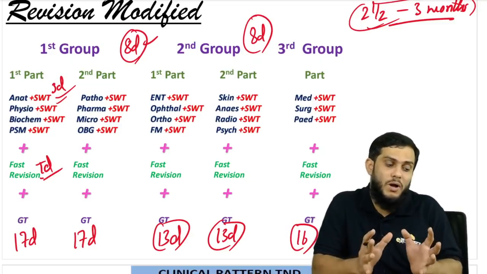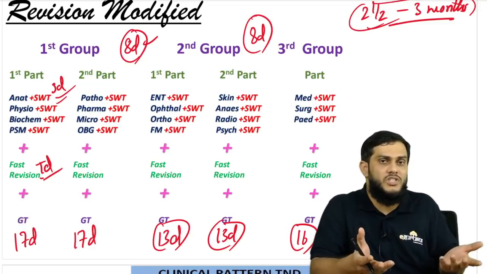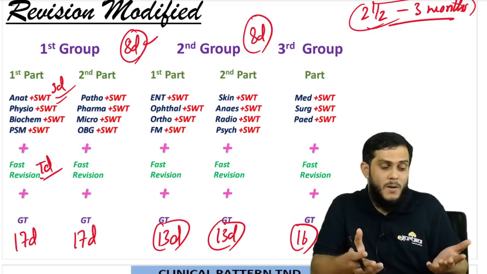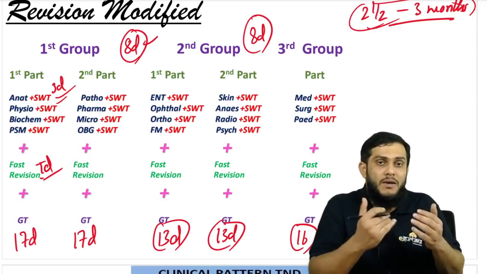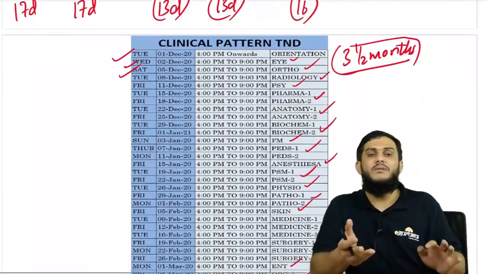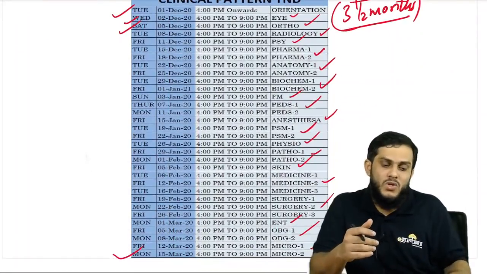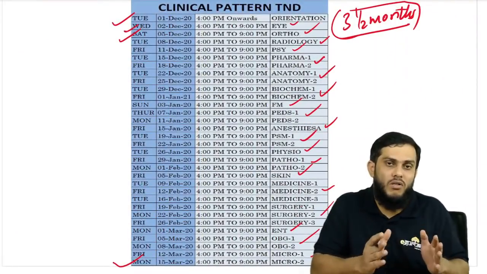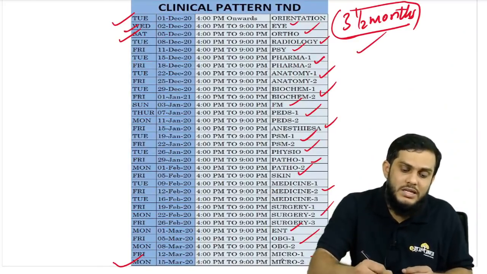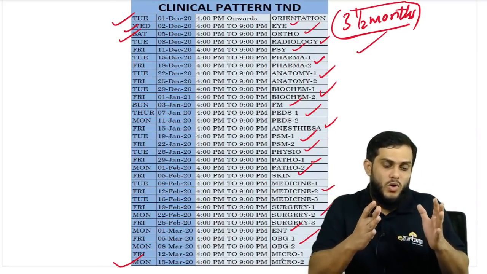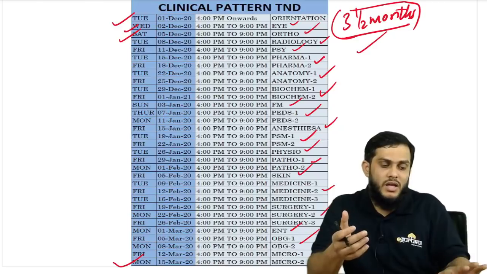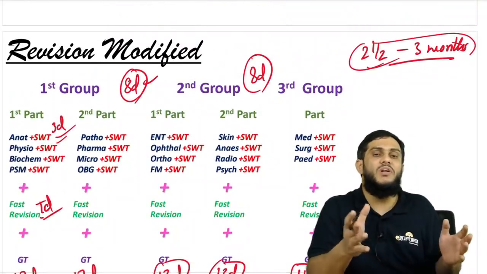If you have a group and you are following the revision modified plan, that is well and good. But still, I prefer the TND plan. TND plan is better here. So in 3.5 months, you are going to finish all the 19 subjects. Though you feel this plan is a little long, taking 3.5 months, our revision plan also takes 2.5 to 3.